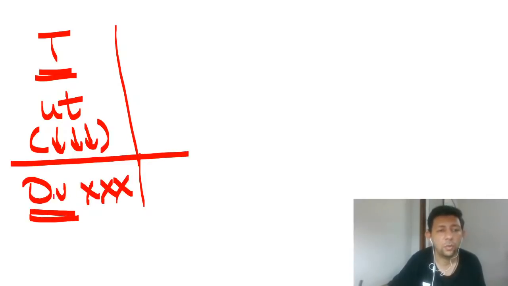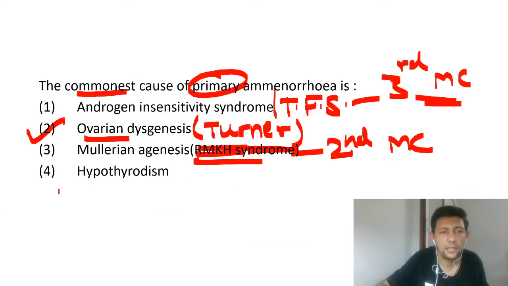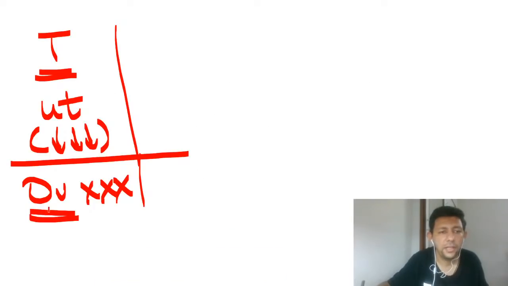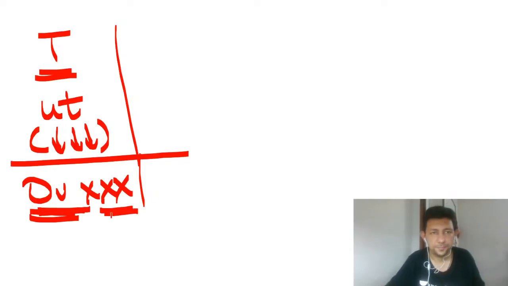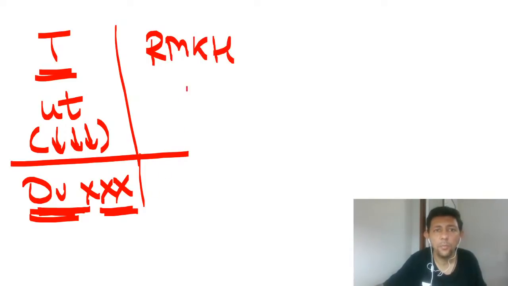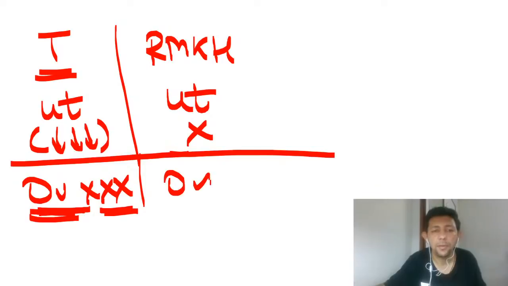Ovarian dysgenesis means the ovary is not going to function. And in RMKH syndrome, the uterus is absent, but the ovaries are perfectly normal structurally and functionally.